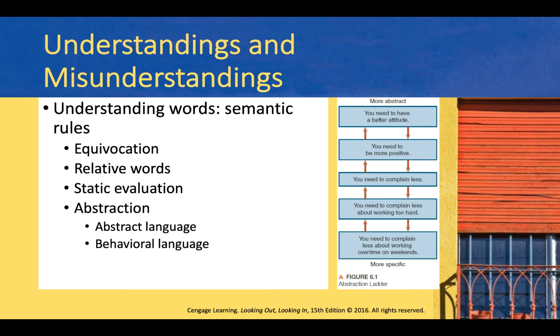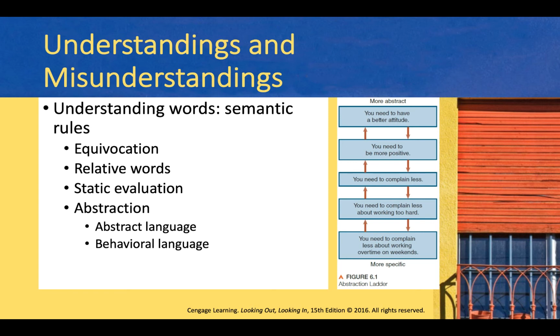Static evaluation is the incorrect belief that people are consistent and unchanging. We are more changeable than we are static. Mark is a nervous guy. Mia is short-tempered. Statements that contain or imply the word "is" lead to the mistaken assumptions that people are consistent and unchanging, an incorrect belief known as static evaluation. We are more changeable than static, everyday language describes us.